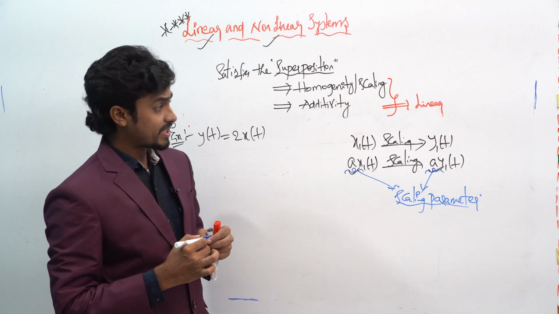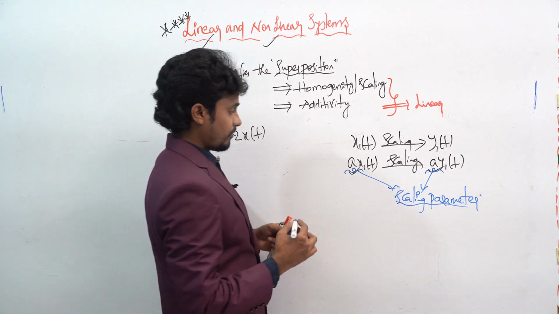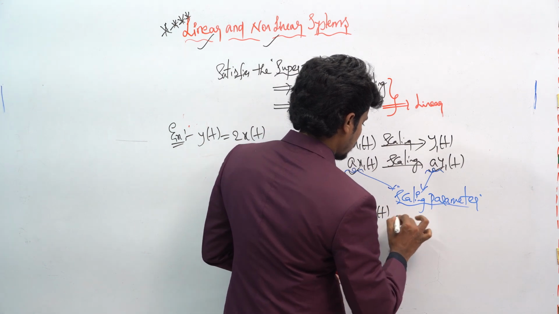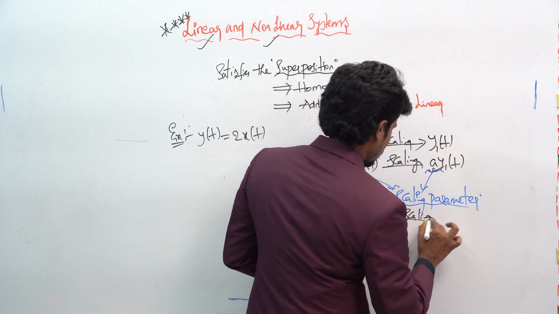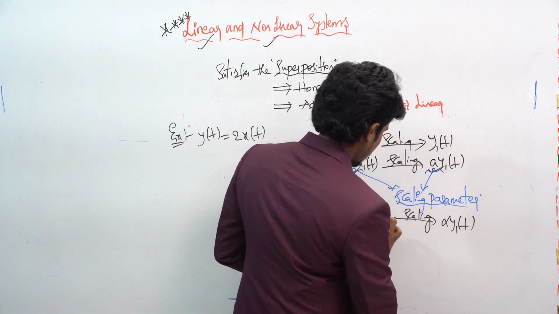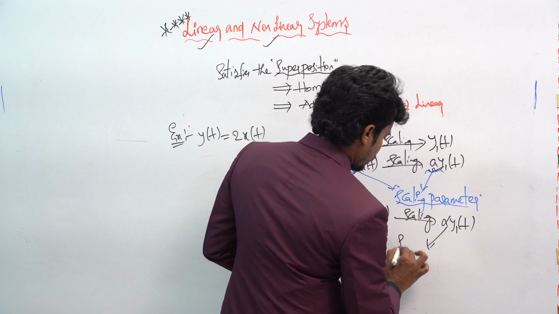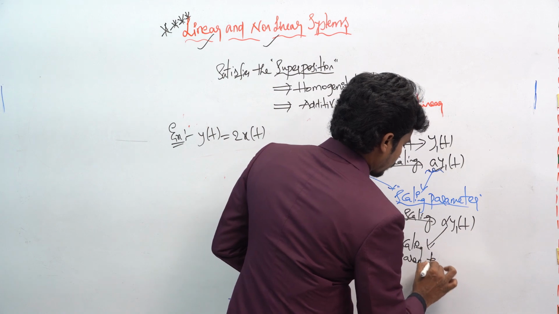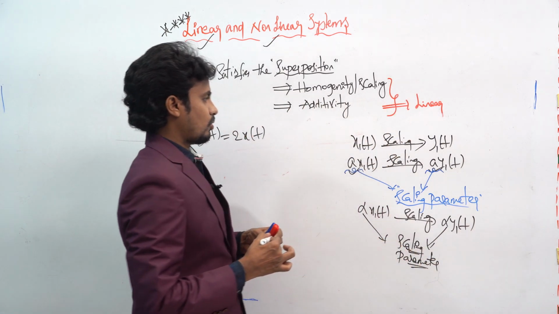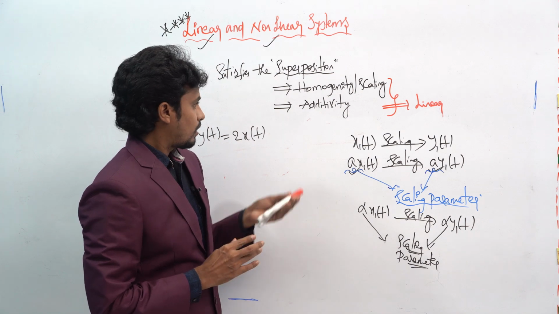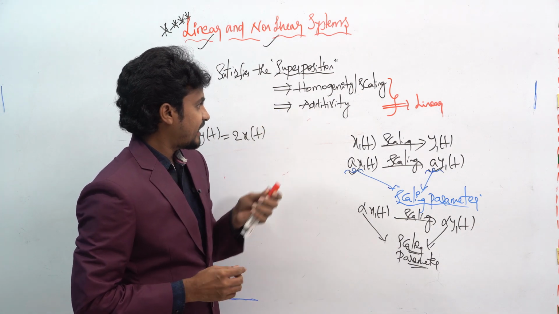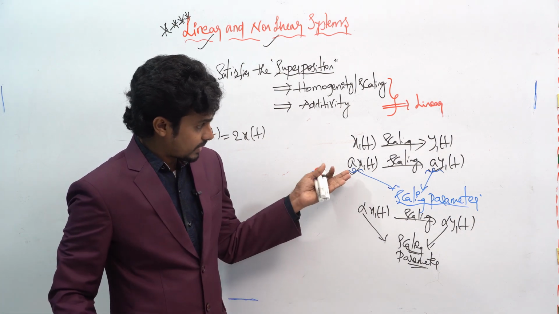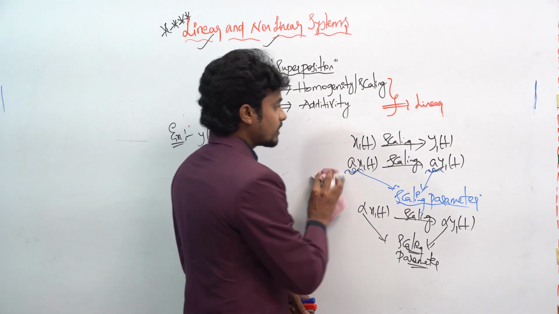Okay. For example, if you take alpha into x1 of t, if you make it the scaling, what will happen? This will become alpha into y1 of t. Here alpha is the scaling factor or scaling parameter. So if you want to apply the additivity property, how can you apply it? In the questions you have to apply it like this, the scaling property or homogeneity.